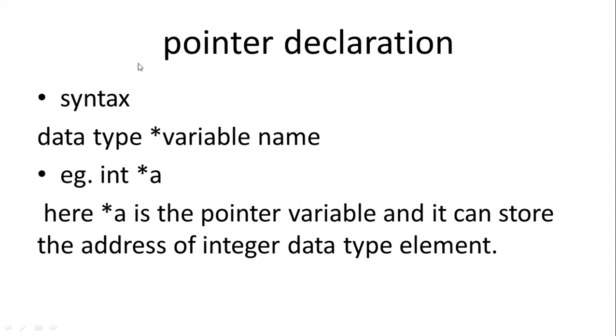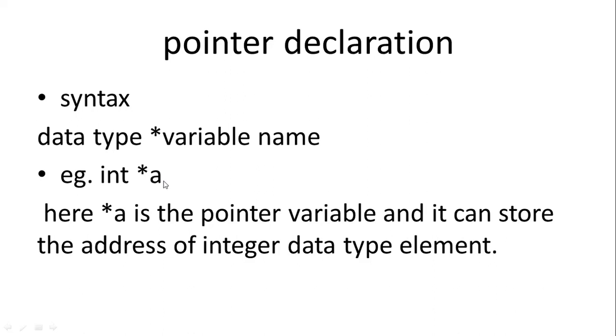Like variables, we can declare a pointer as data type, then the star symbol, then the variable name. Example: int *a, where *a is a pointer variable and it can store the address of integer type of data.